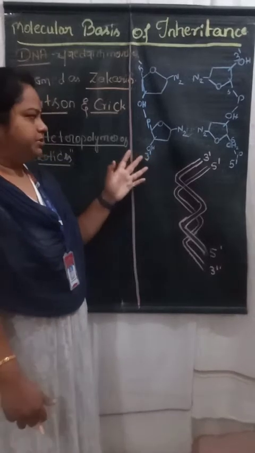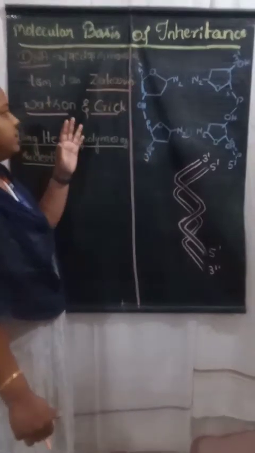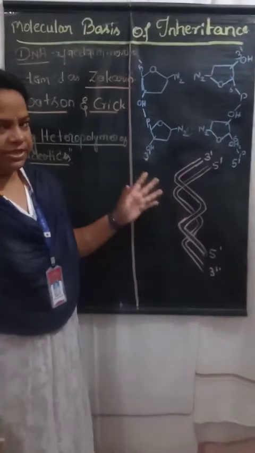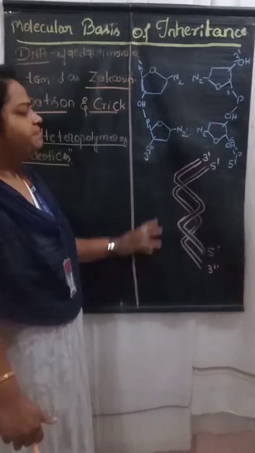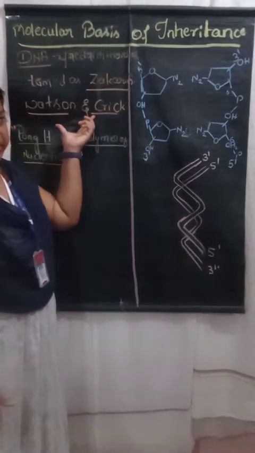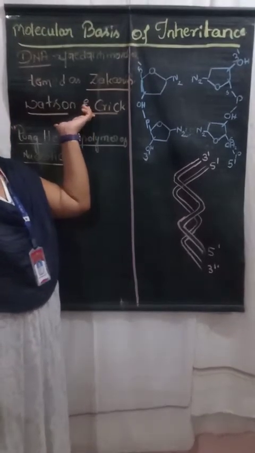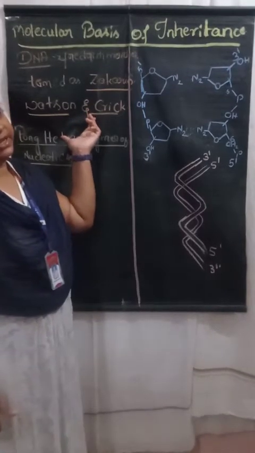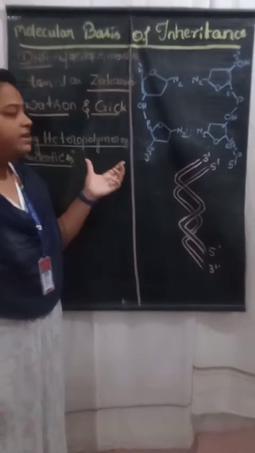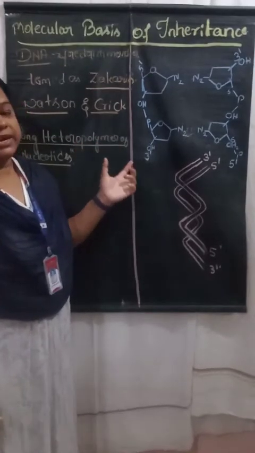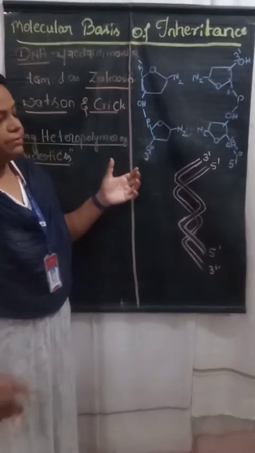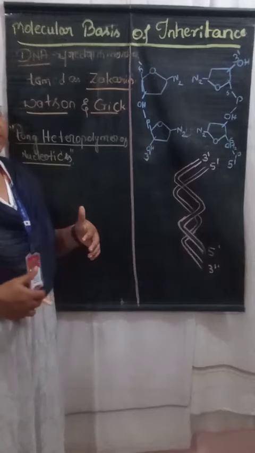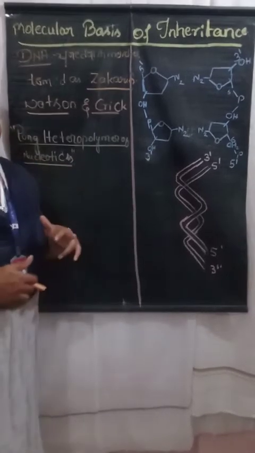Now I am going to give the discussion on that. The structure of the DNA, I already told, was revealed. The characteristic features of the DNA structure were given by the two scientists, Watson and Crick. That's why it is named the Watson and Crick model of the DNA. In the examination they will ask, explain with a neat labeled diagram the Watson and Crick model of DNA. So whatever I am going to explain now, you have to write and draw. Okay, let us discuss the Watson and Crick model of DNA.